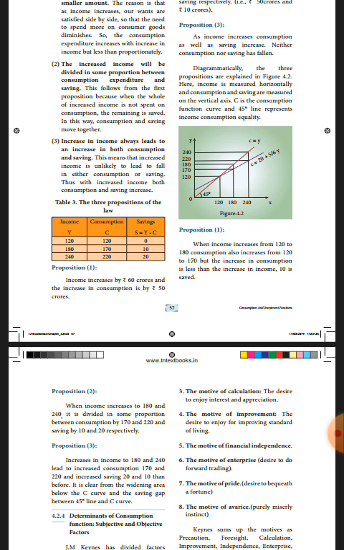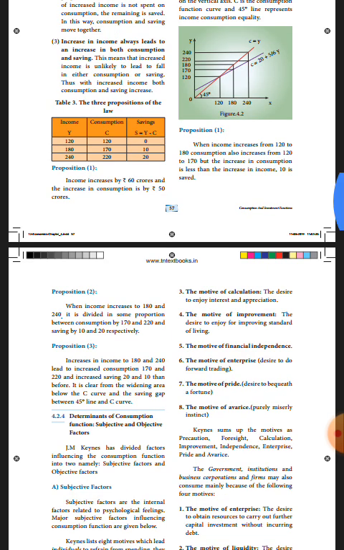Now proposition 2: when income increases from 180 to 240, it is divided in some proportion between consumption, 170 and 220, and saving, 10 and 20.